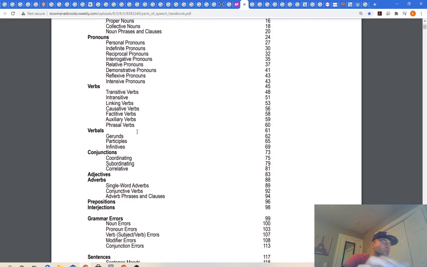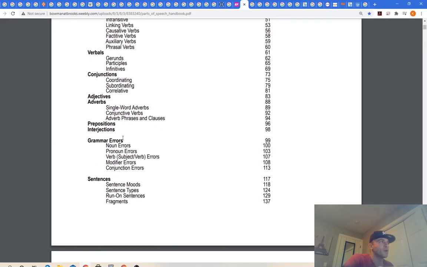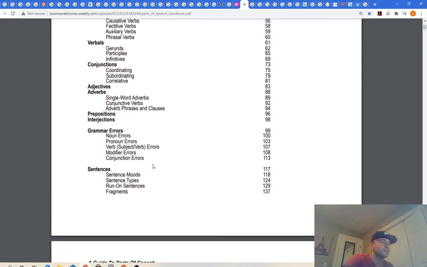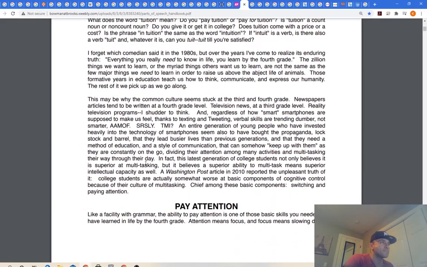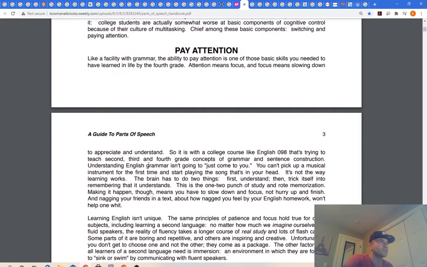Which parts of speech modify which other parts of speech, how they work together. It dives into grammar errors as well, which is very helpful. Sentence structures, the moods, all that. It's just a really good book. It dives really deep into it. So this is a really good book.